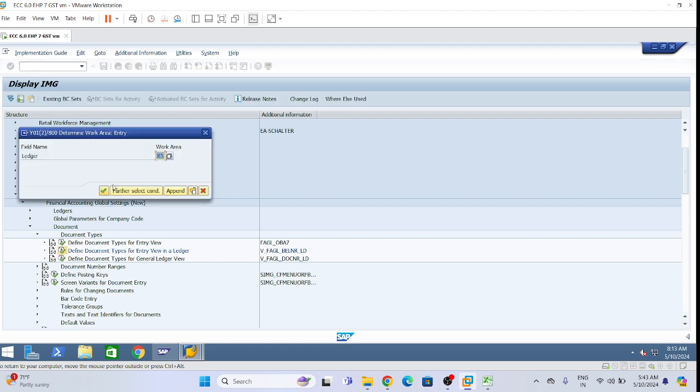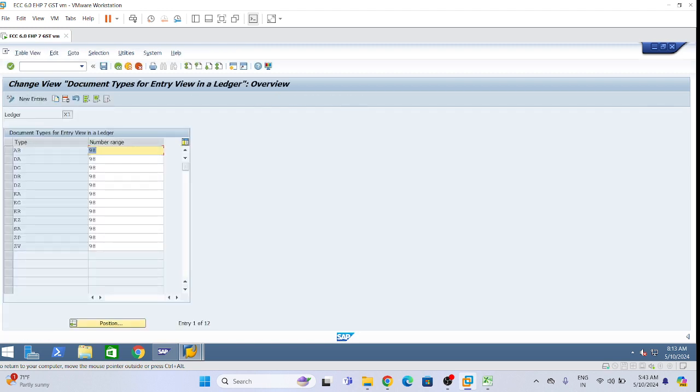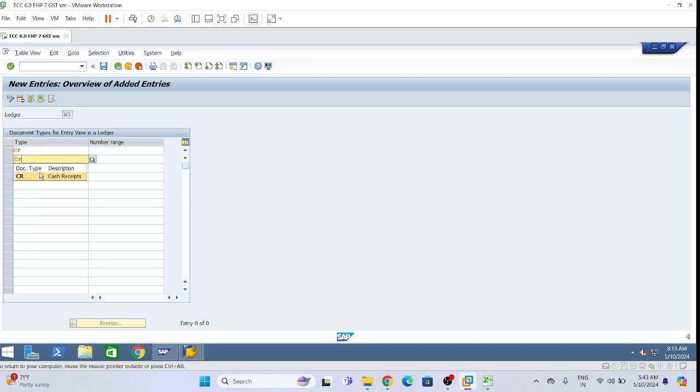Okay. Here I'm giving my IFRS ledger, which is X1, and then continue. Same way, 9898 I will keep for CP, and we have two document types, CP and CR. I will give 9898 and save.